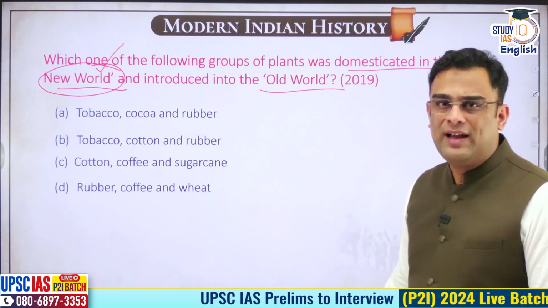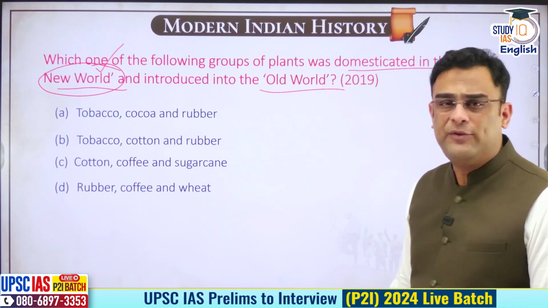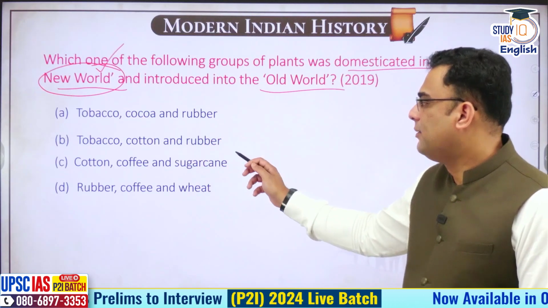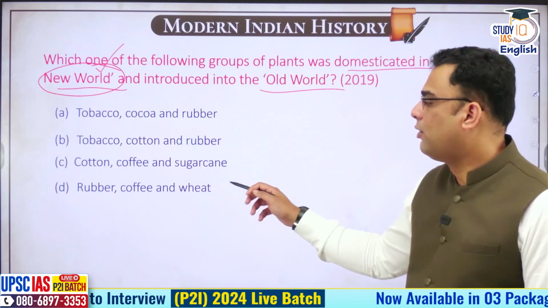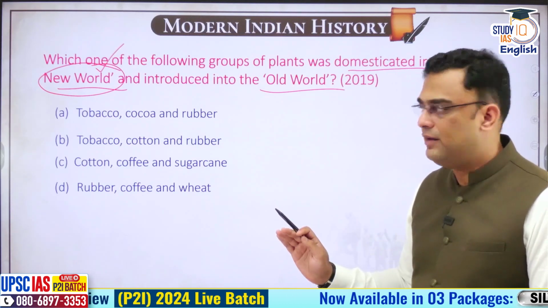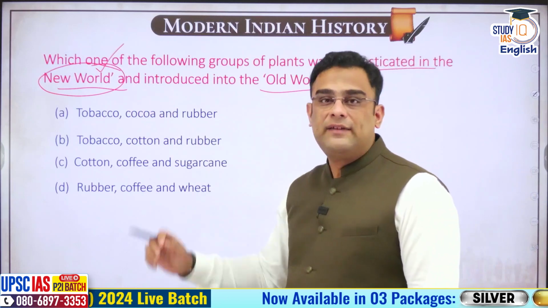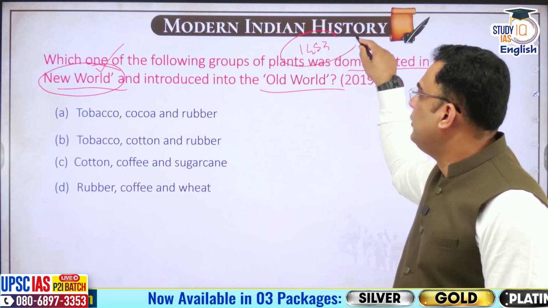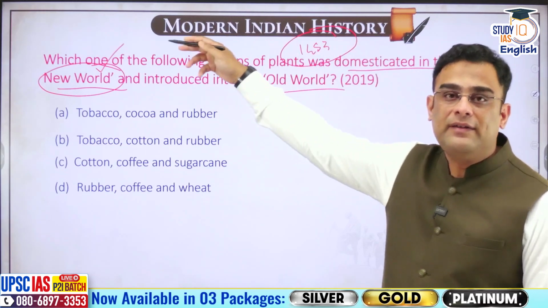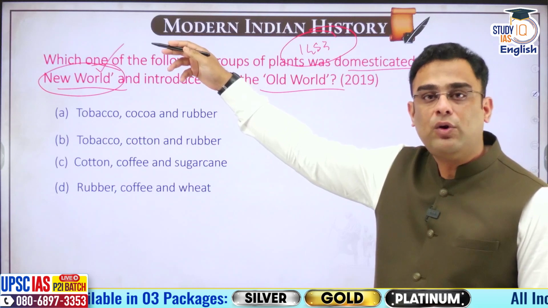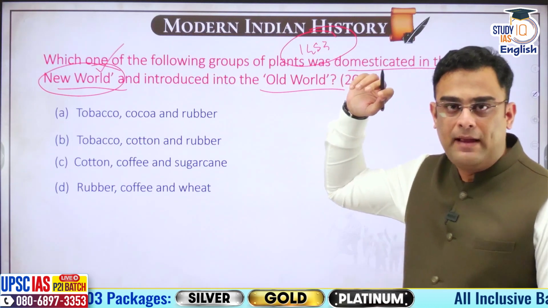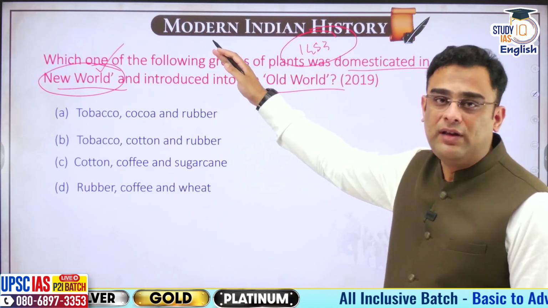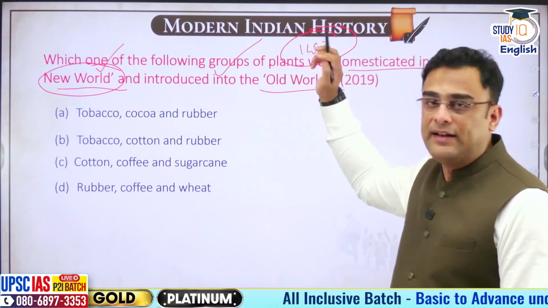Now, even if we don't know the answer straight away, based on the options, we can try to reach it. Tobacco, cocoa and rubber; tobacco, cotton and rubber; cotton, coffee and sugarcane; rubber, coffee and wheat. These are the options that have been given. Now see, the New World is discovered when? 1453, basically, the fall of Constantinople takes place, and then the Europeans try to find an alternate route to Asia after 1453. So any crop that was known before 1453 will obviously not satisfy this criterion.